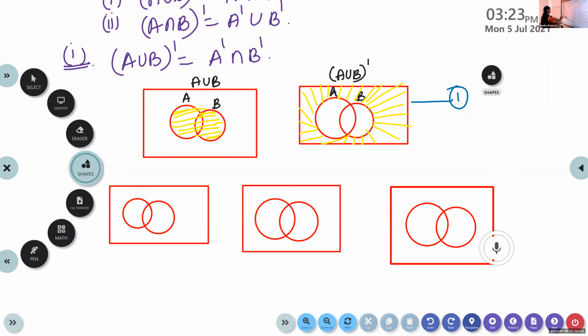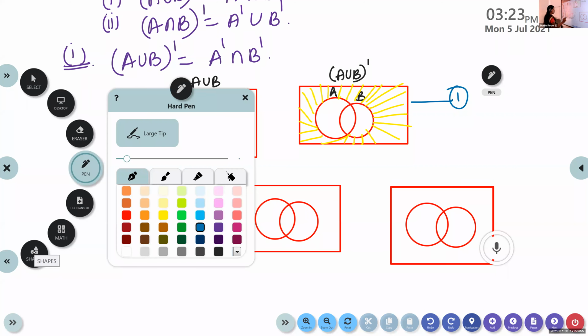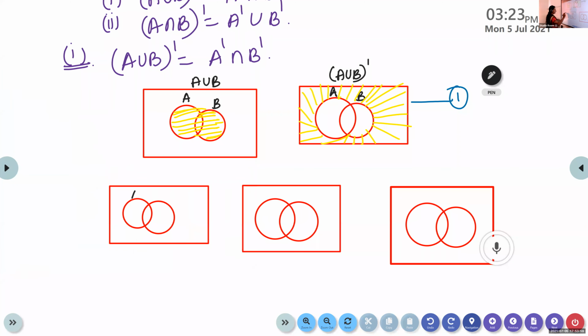Okay, listen children. The next one is, so in the next figure, I'm going to represent, this is A, this is B. I'm going to represent what is A dash. Again, in the next figure, this is A, this is B. I'm going to show B dash. We have to prove that it is equal to A dash intersection B dash, isn't it? So in the third, I'm going to represent what is A dash intersection B dash.